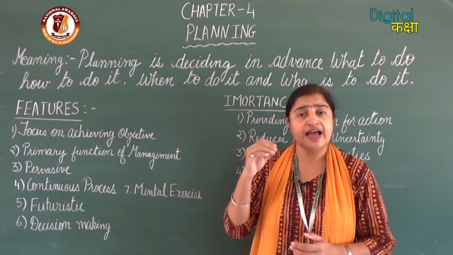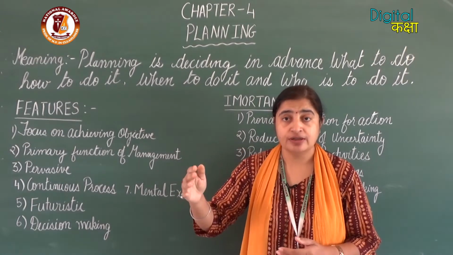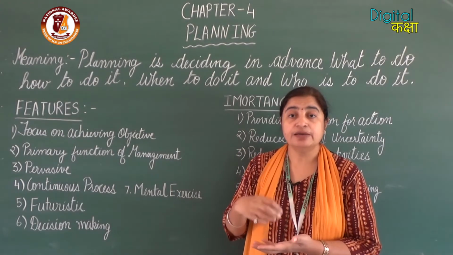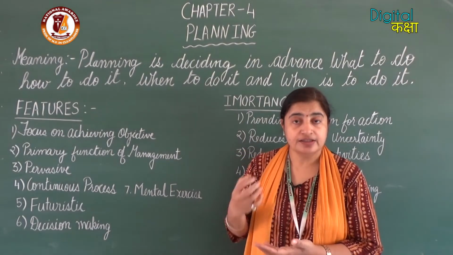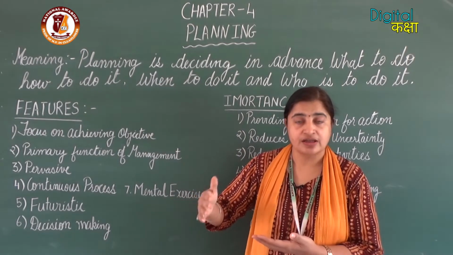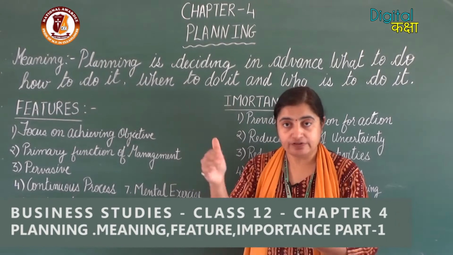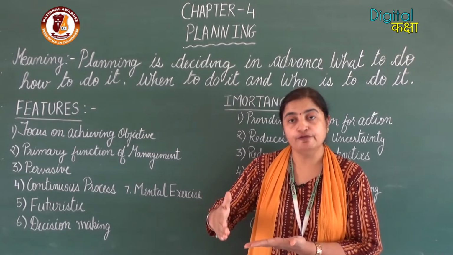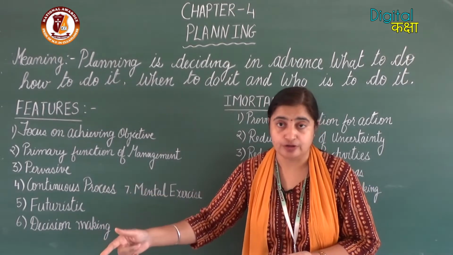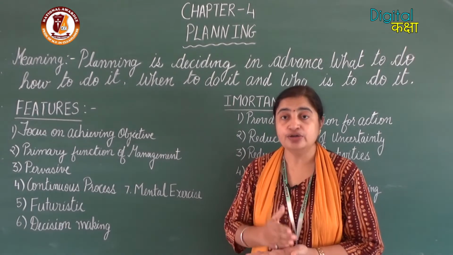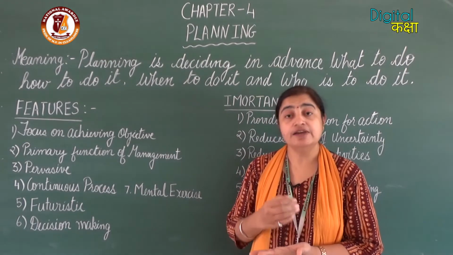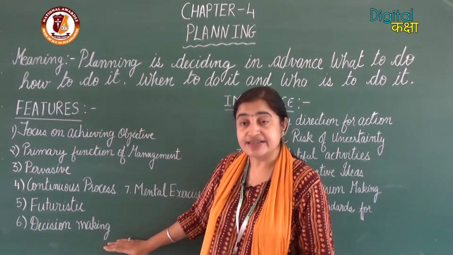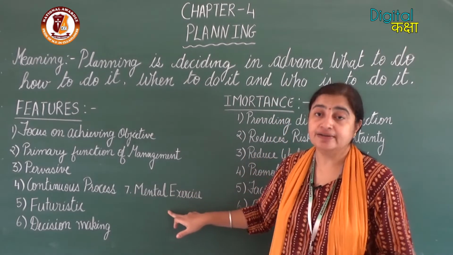Why? Because they have the mental ability to see what the future can be, and they are even able to predict, or forecast, as we say, that it can happen in this manner. So whatever I am planning, I am going to have a particular framework so that this thing should be successful. For that, I have to use all my IQ, even the vision that I should have for the future, and then I am going to decide. So that is the mental exercise.